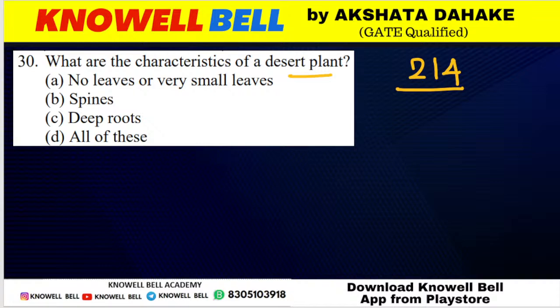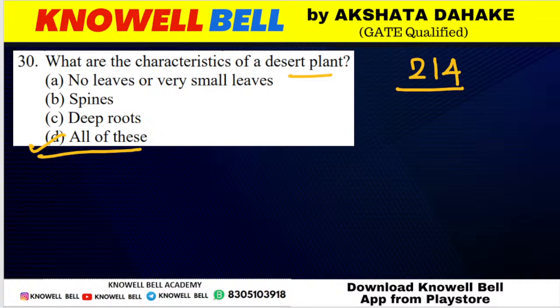No leaves or very small leaves, spines, deep roots, all of these. What are the characteristics of a desert plant? इनमें से क्या एक desert plant के characters हैं? Leopard, no leaves or very small leaves, spines, deep roots, or no leaves at all. Correct. Chemistry is right. Abhijit is correct. Pranush is correct. Sarvesh, every one of you is correct here.